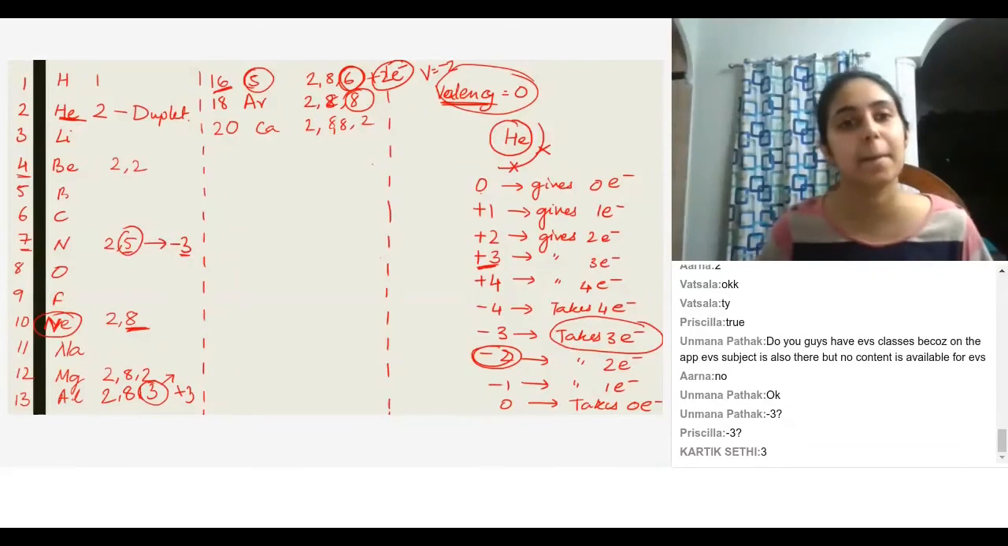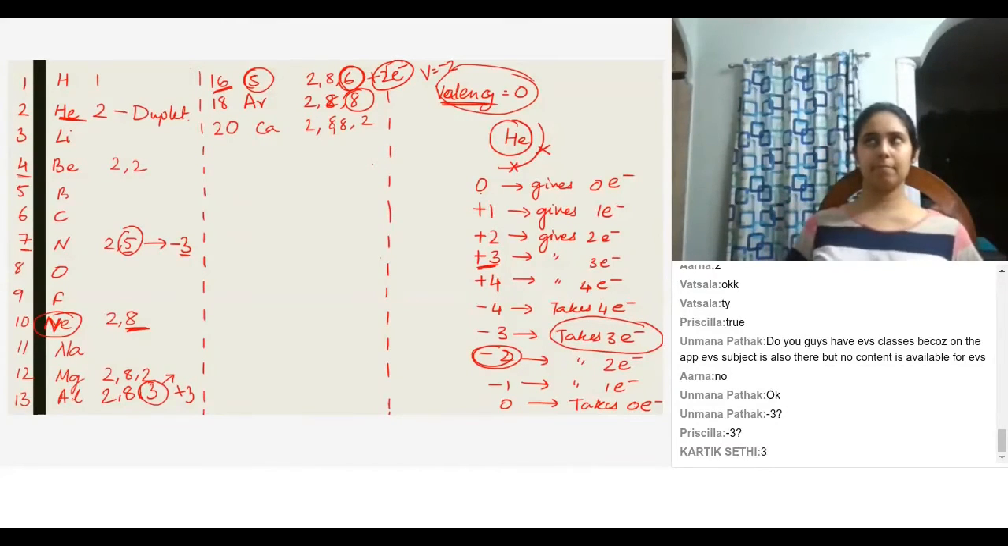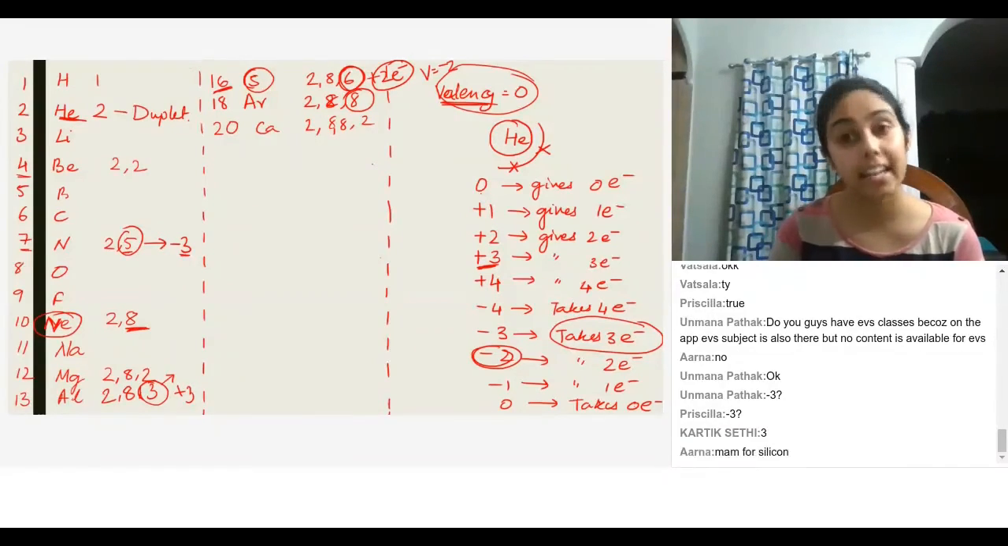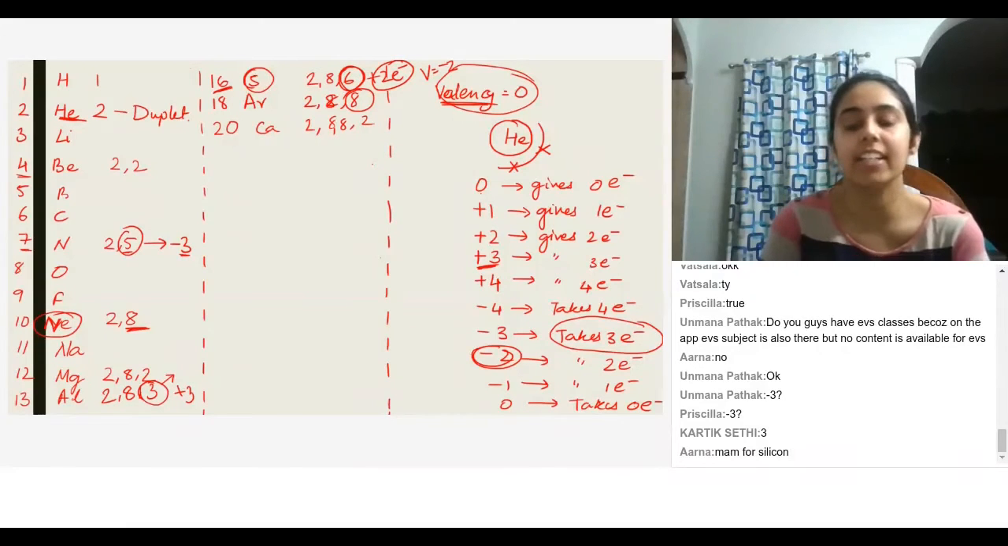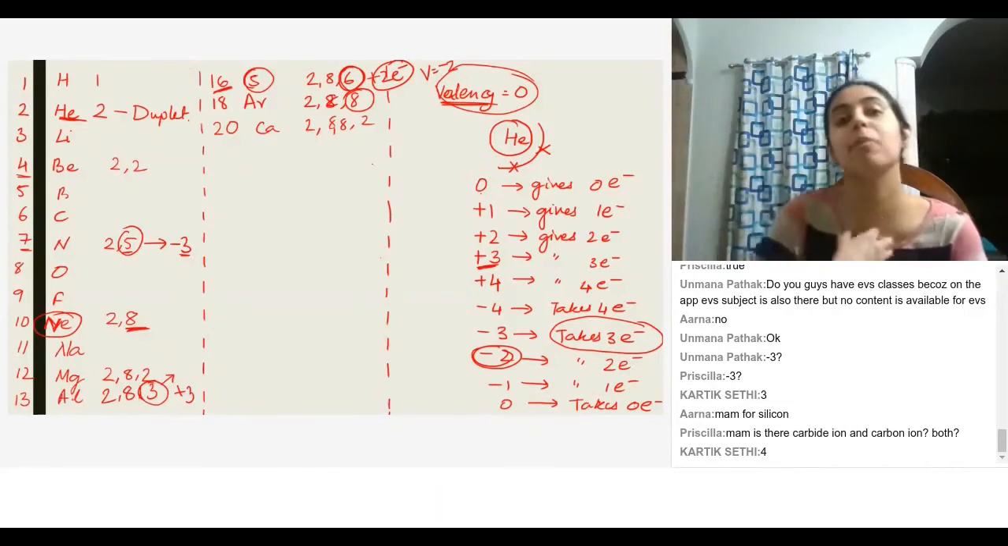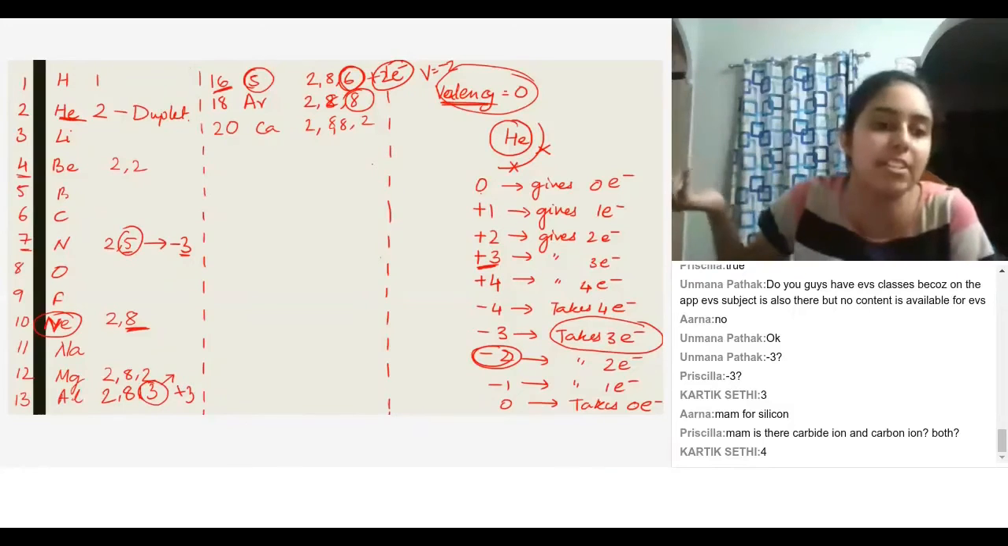Ma'am, in any atom, for example in calcium, it loses 2 electrons, right? So if it loses, the charge of the valency will be positive, and if it gains, it will be negative. Correct, because electrons are negatively charged. So if I'm gaining negative charge, my valency will be negative. If I'm losing negative charge, my valency will become positive.